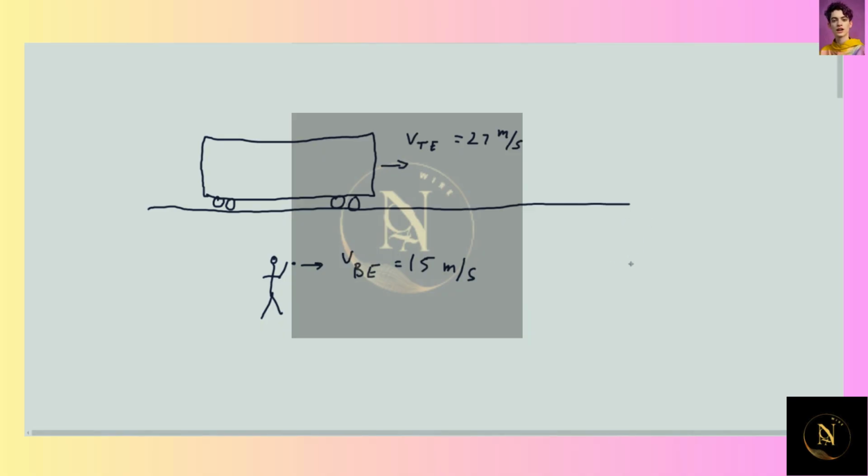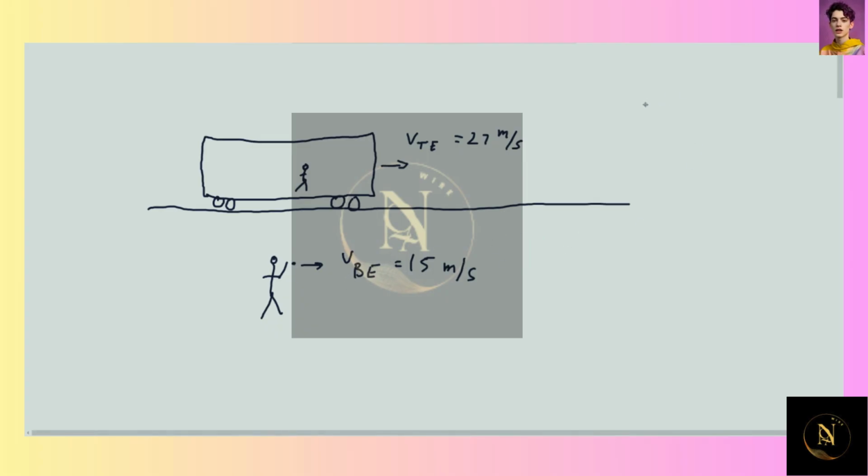Okay, this is a velocity addition problem. So we have a train that's traveling at 27 meters per second, and actually we can put an observer on that train. So let's do that. We have an observer on that train, and that's relative to the ground, and this person on the ground is throwing a ball in the same direction that is moving at 15 meters per second relative to the Earth.